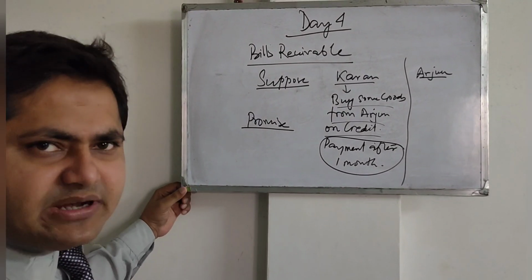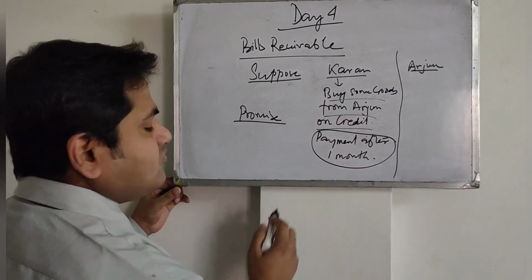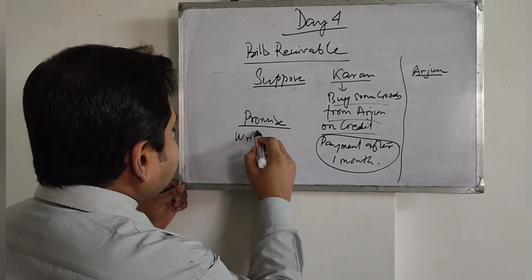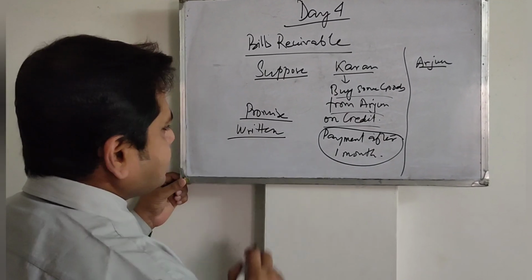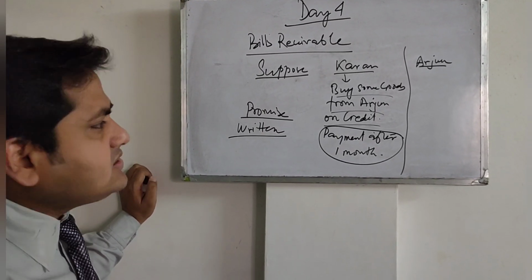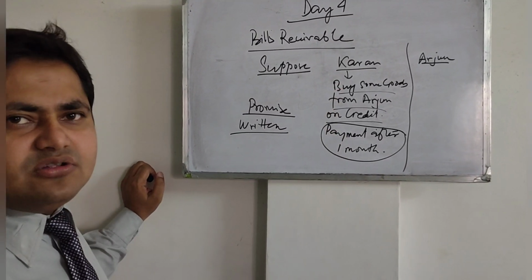When this promise was made, if Arjun was wise enough and asked him to give it in writing, then Arjun would be on the safer side.